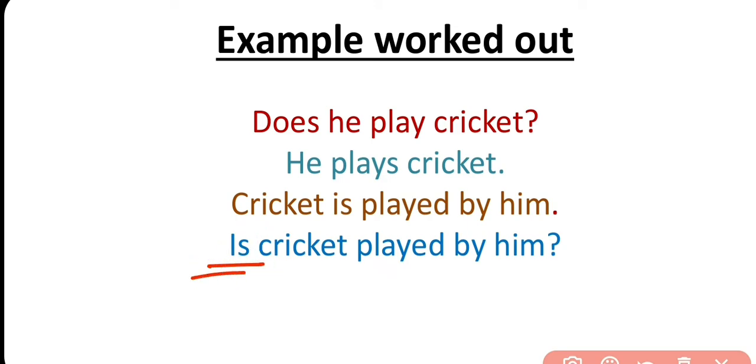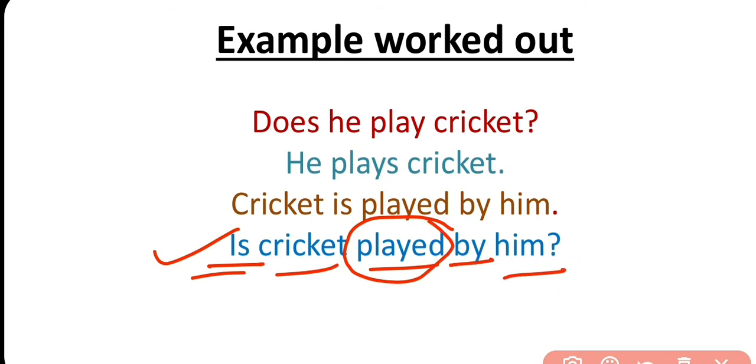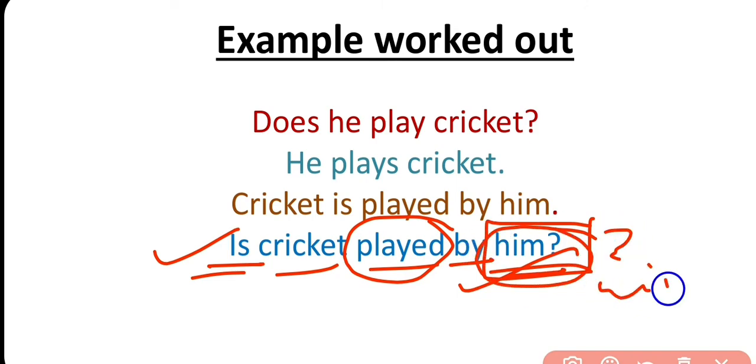So at first you have to place the be verb, then the object, then the third form of the main verb, plus by, plus the subject of the active voice, which is he. Here it will be him.